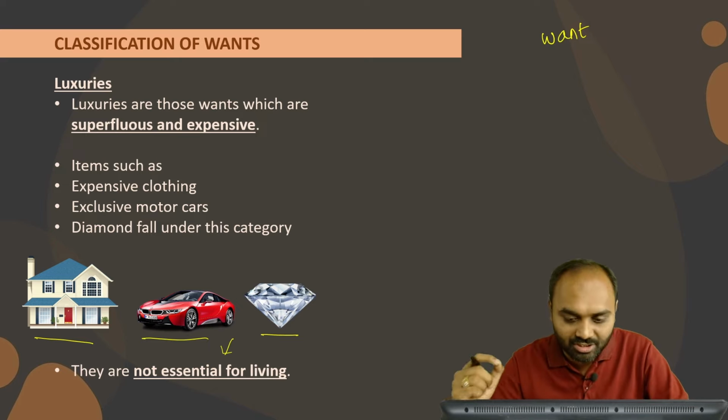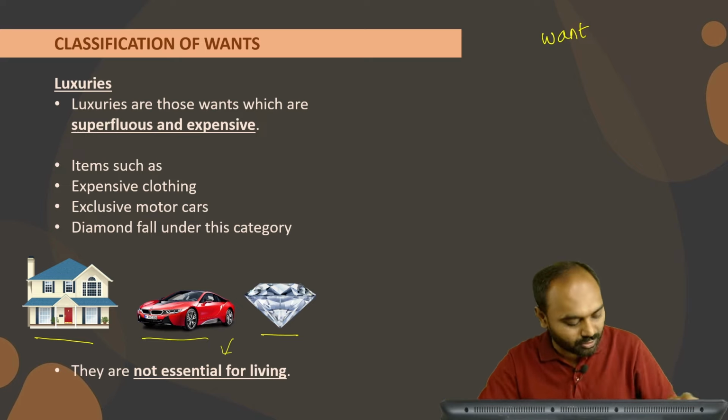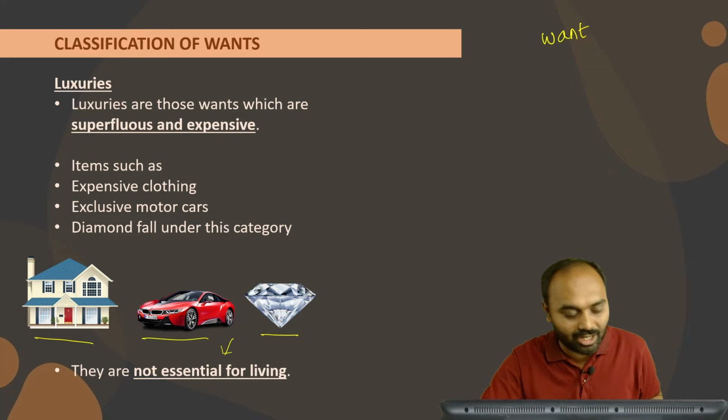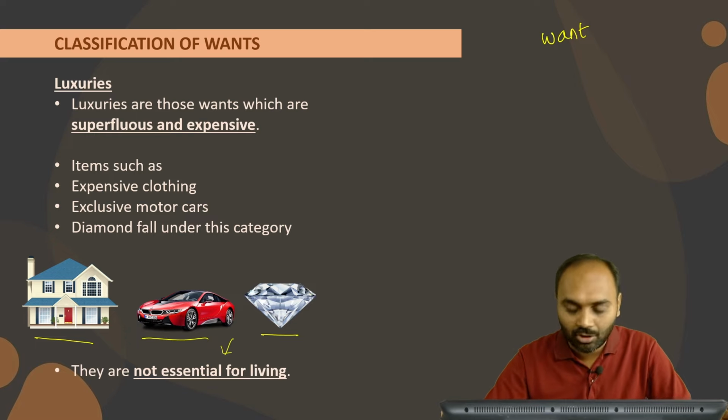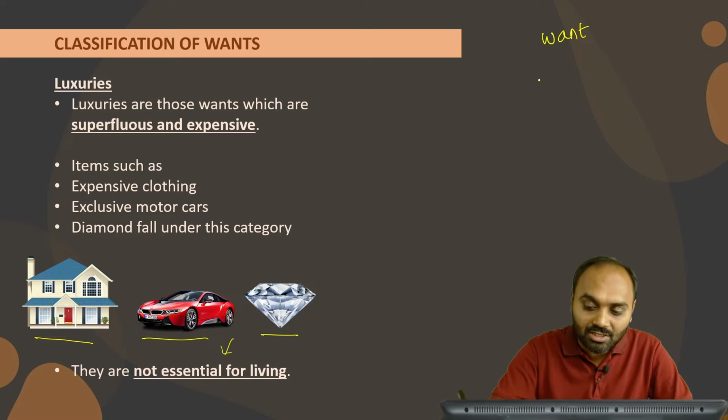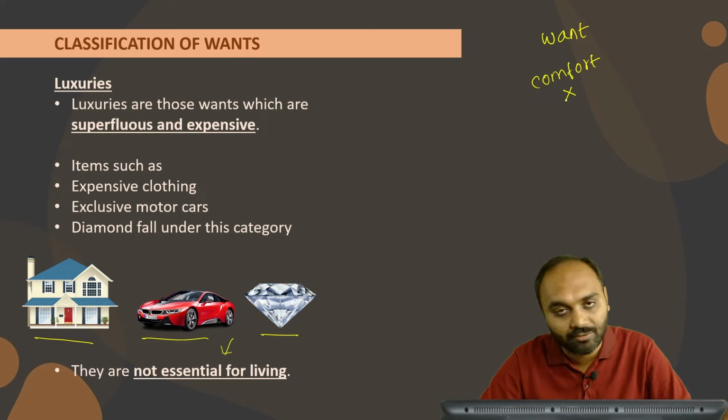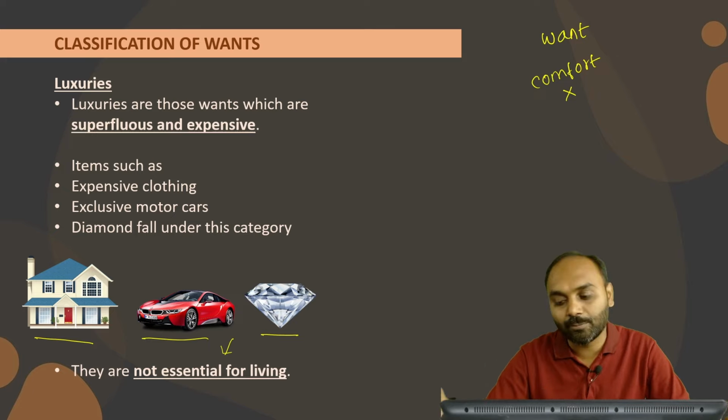Now one more interesting thing that I want to discuss with you, also regarding necessities, comfort and luxury. In the world of economics, technically speaking, we don't discuss comfort. There are only two kinds of product that we discuss in economics.